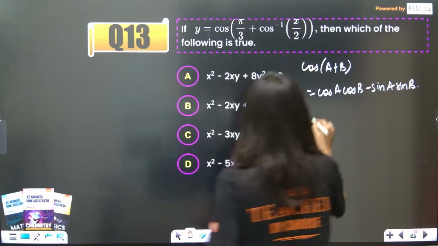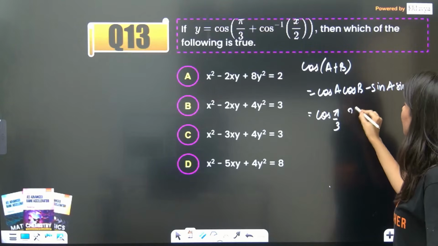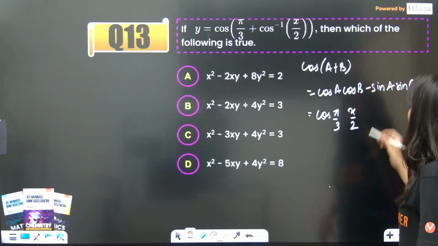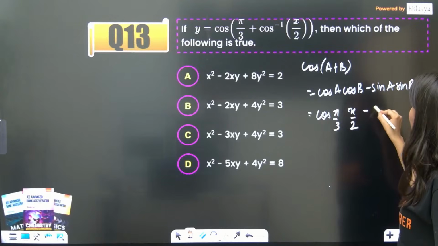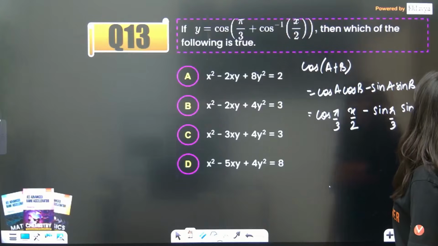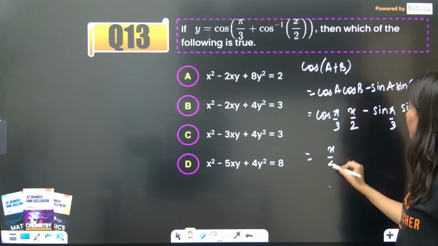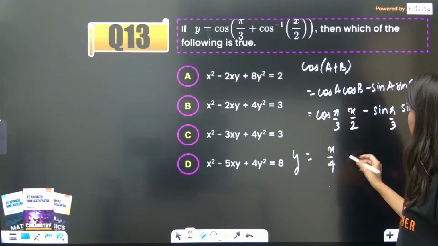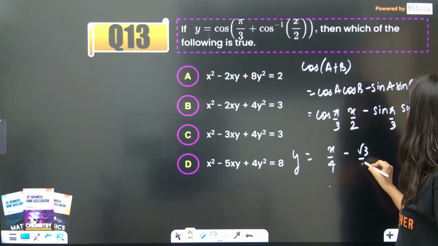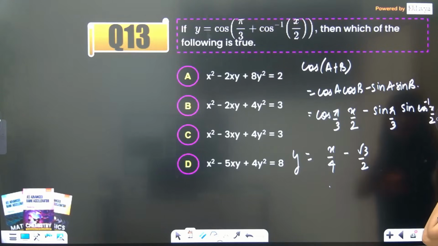So cos A is cos pi by 3. Cos B is cos of cos inverse x by 2, so that is x by 2. Minus sin A, sin pi by 3. And sin B is sin of cos inverse x by 2. So cos 60 degree is 1 by 2, so this is x by 4. So y is equal to x by 4 minus sin 60 degree, root 3 by 2, times sin of cos inverse x by 2.